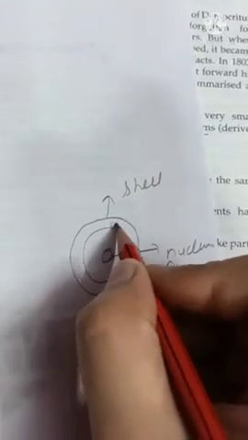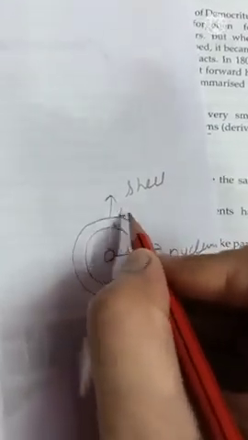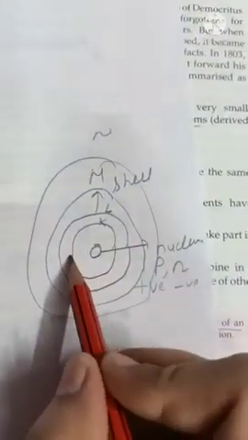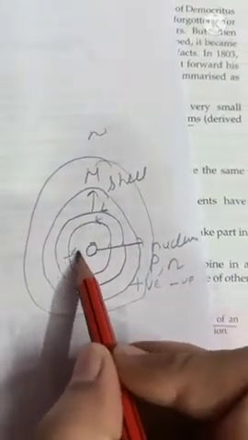These circular paths are called as shells. Like first one is called as K shell, second is called as L shell, and same way third is called as M shell, and next one is called as N shell. Now in these shells we are having electrons.